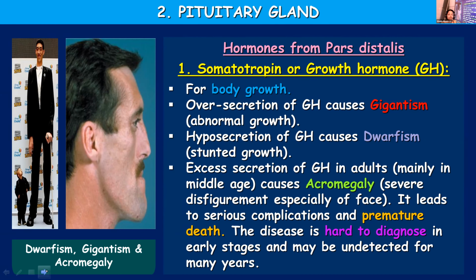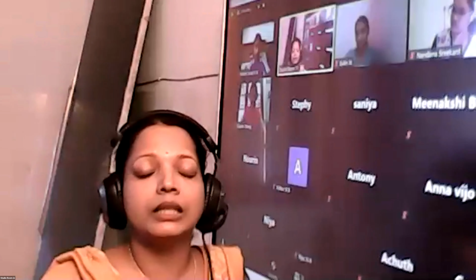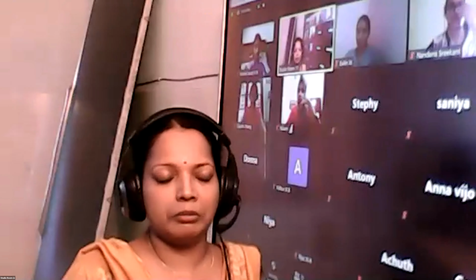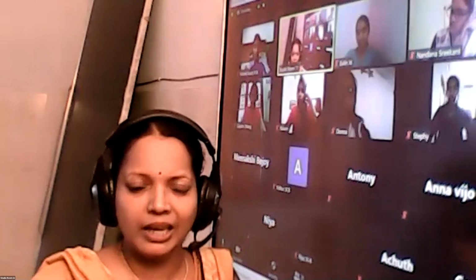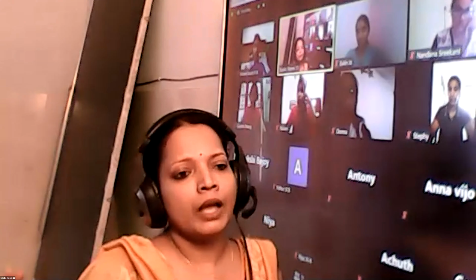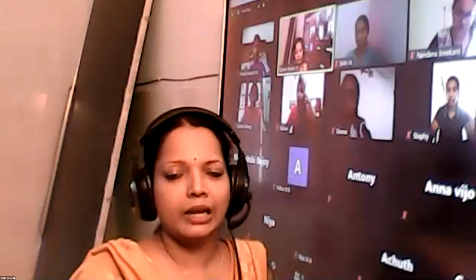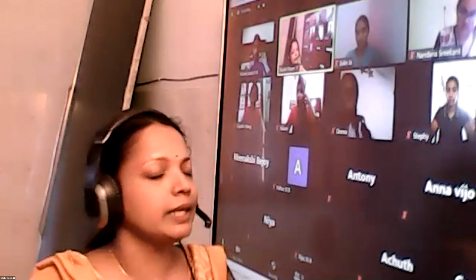And if this hormone is secreted in excess amount in the middle ages, it can result in a situation known as acromegaly, and this will bring about disfiguration of the face, and serious complications can arise, and it can even result in the death of the person, a premature death, like before becoming old. And this situation is diagnosed very late, because it's very difficult to identify, and then it can be too late. It can lead to some complications if not diagnosed at the right time.